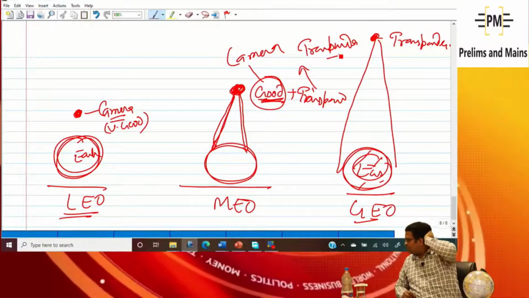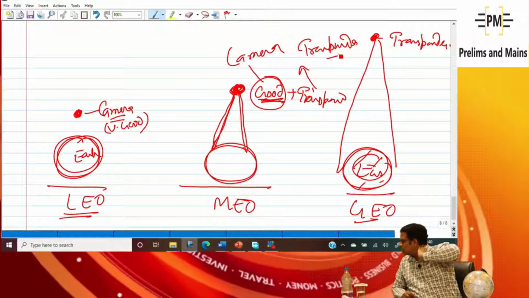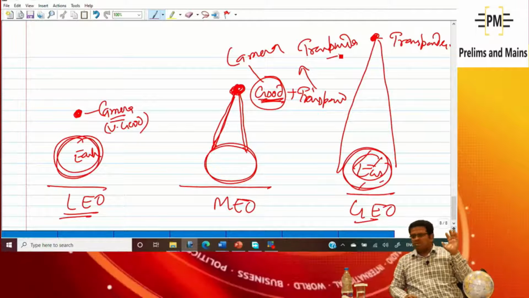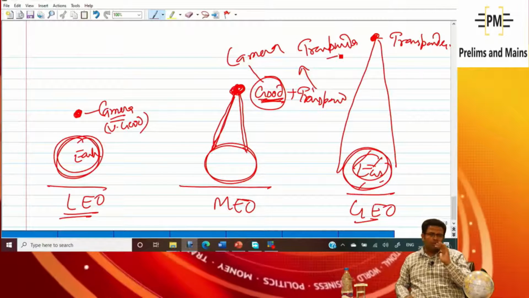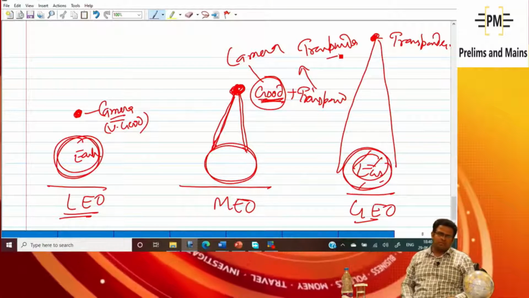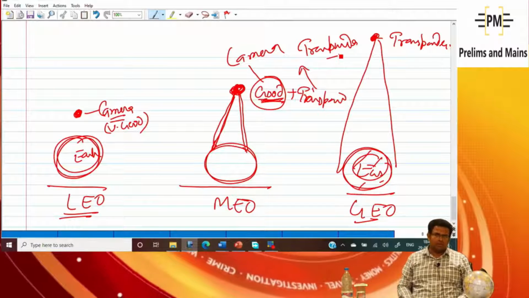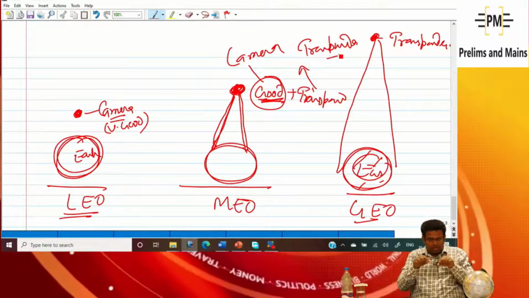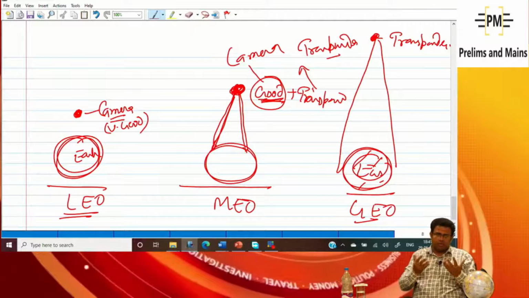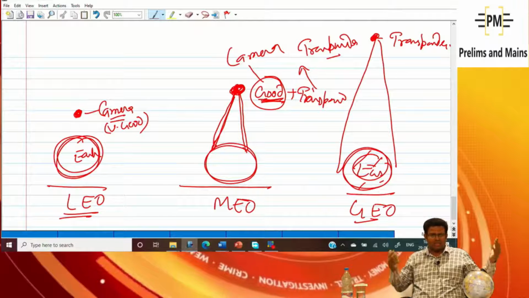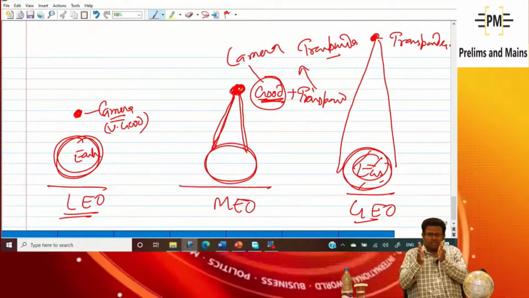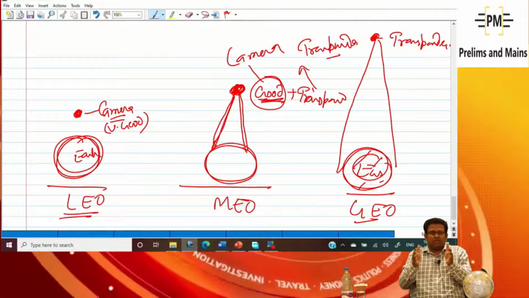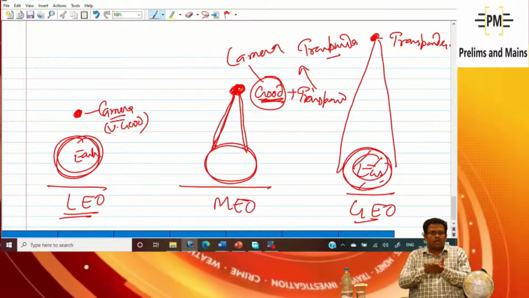So listen to me very carefully. Wider and clear resolution: I said that low earth orbit will provide the better resolution and clear picture. Better resolution means a small area, a very small area picture. Yes, even of 2 inch, 3 inch, 4 inch, 8 inch, 9 inch, 10 inch. This much of clarity can be done by the camera in the low earth orbit.